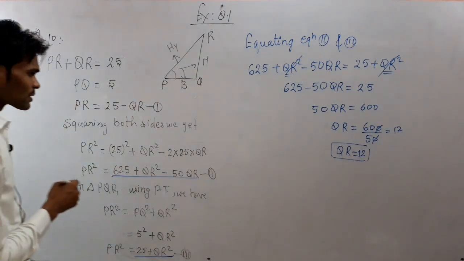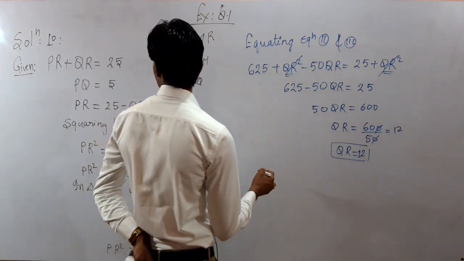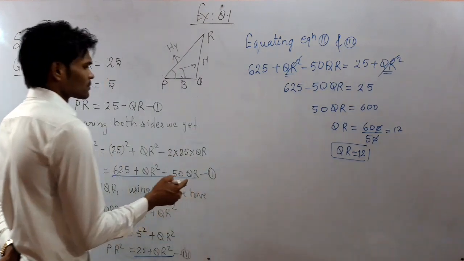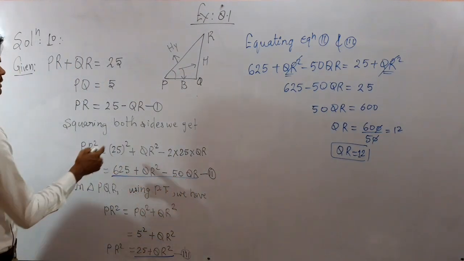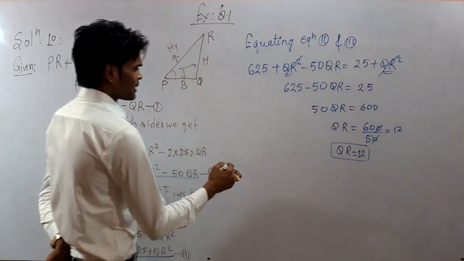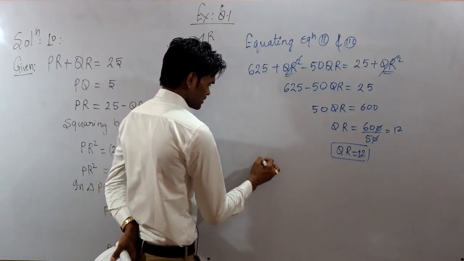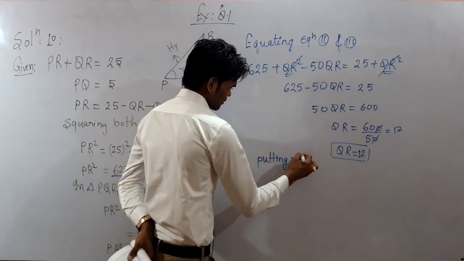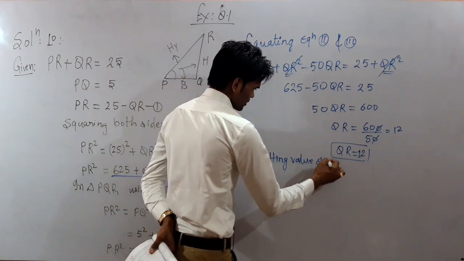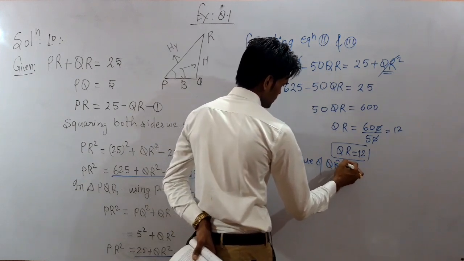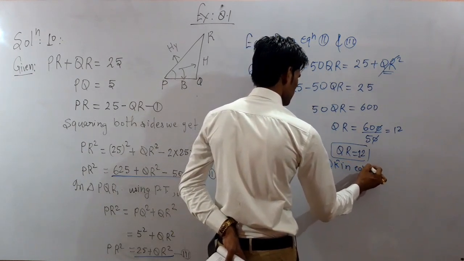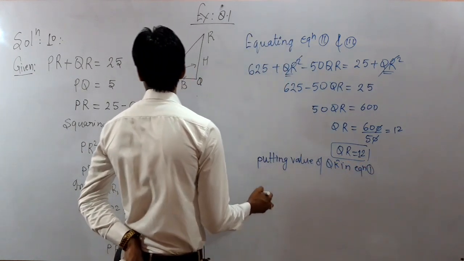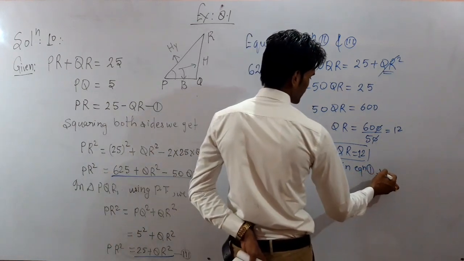So putting the value of QR in equation number 1st, you may write here putting value of QR in equation number 1st. So equation 1st is what we get.